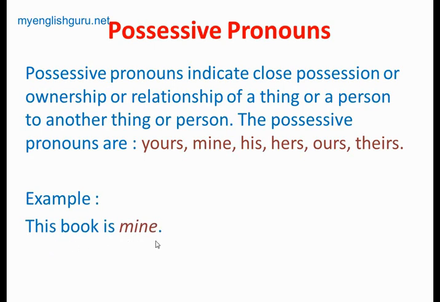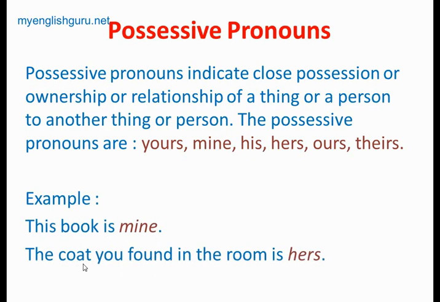The next one is, the coat you found in the room is hers. Here hers is related to she, some girl. That's why this pronoun is used. It is related to a person, who may be a girl. Next sentence, that is his watch. Here his watch shows that somebody owns this watch. Who is that person? He. So mine, hers and his are the examples of possessive pronouns.